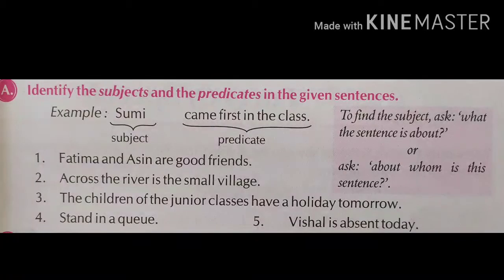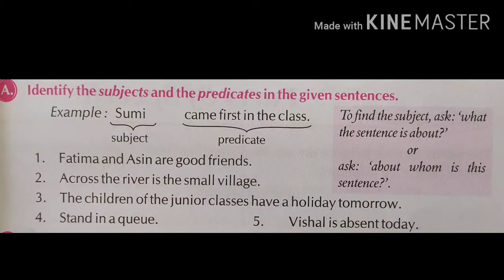Sumi came first in class. Sumi is the name of a girl, and they wrote this sentence about this girl. So Sumi is the subject. Came first in class. This part of the sentence tells us about Sumi. So this is the predicate. Now there are 5 sentences. From these, you identify which part is the subject and which part is the predicate.